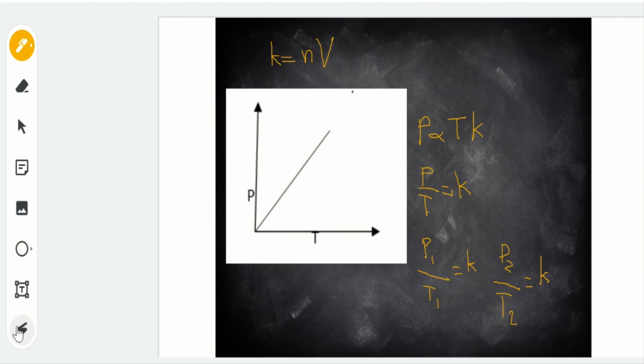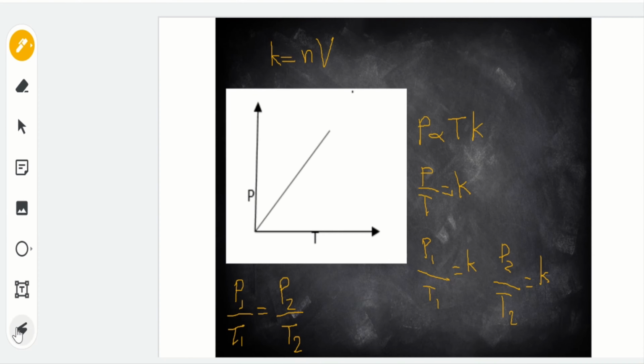Okay? Since parehas ito, initial pressure over initial temperature is equal to K constant, same here, kahit na nabago si pressure at temperature, it is still equal to K constant. So we can rewrite the equation where P sub 1, which is initial pressure, over T sub 1, which is your initial temperature, again, it should be in Kelvin, is equal to P sub 2 over T sub 2, which is your final temperature.